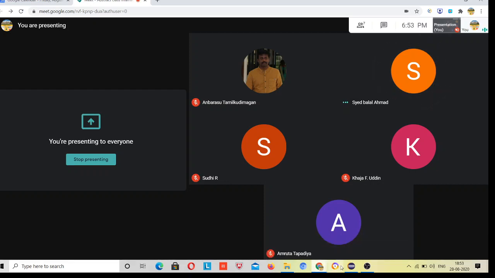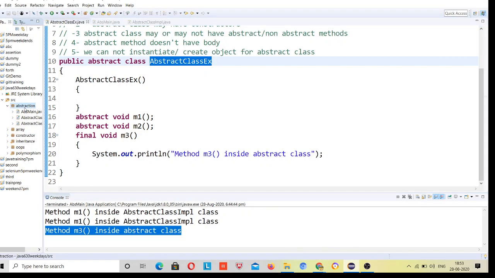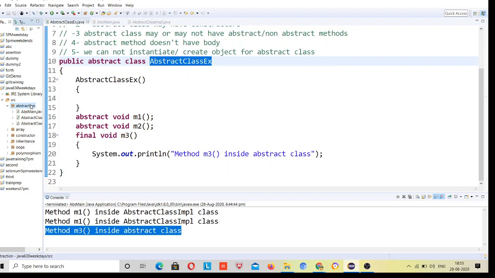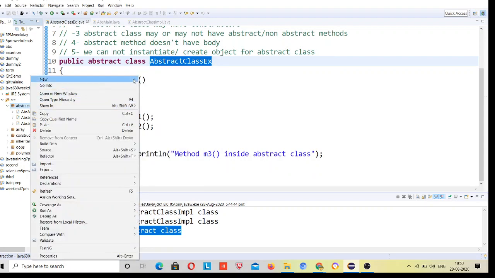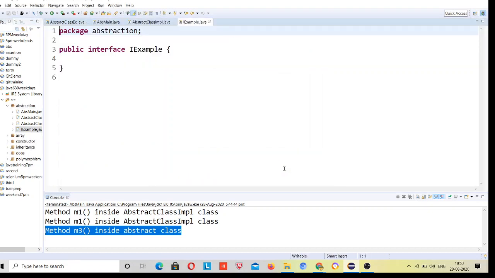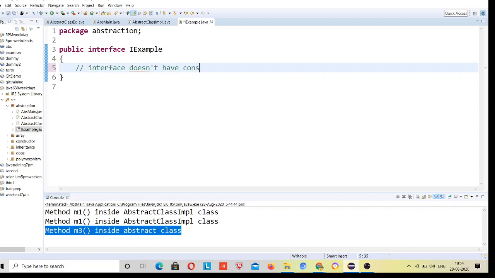So okay, I'll be starting interface. First of all, an interface does not have constructors, right?